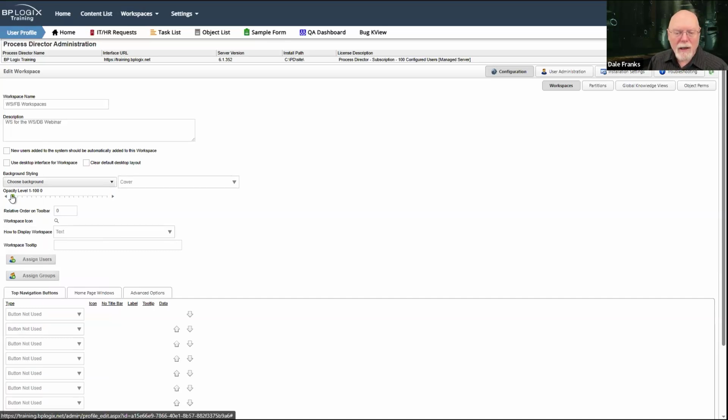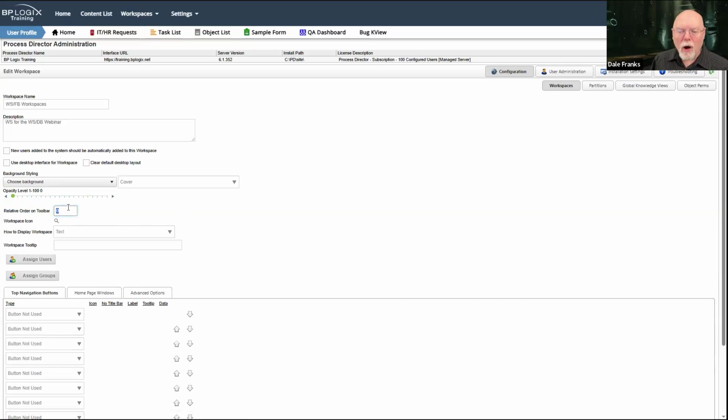And you can also set its opacity level. By default, the opacity level is set to 0. So you can set it from 1 to 100. There's this slider here that you can just drag. And as I drag the slider, you can see this change. And that's what opacity it's set at currently. And so as I make changes to it, it changes the opacity of the background.